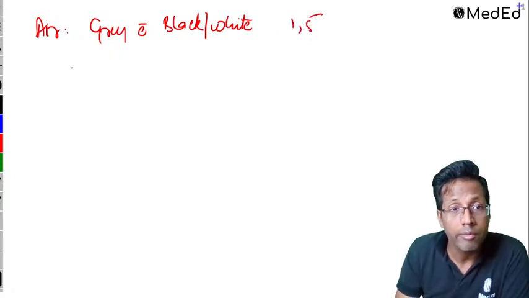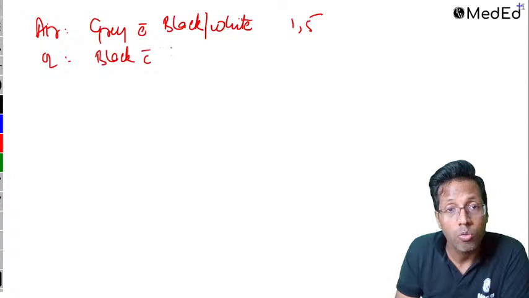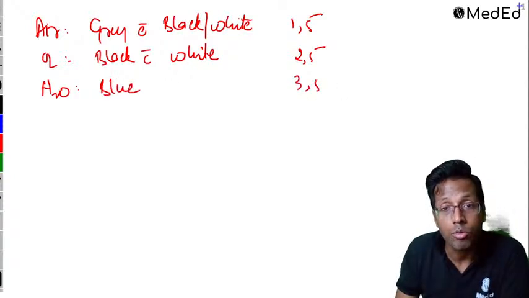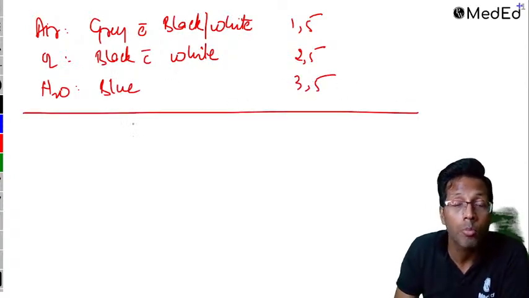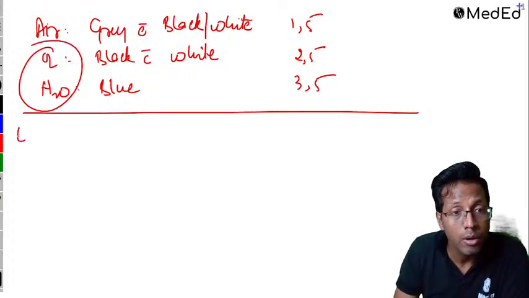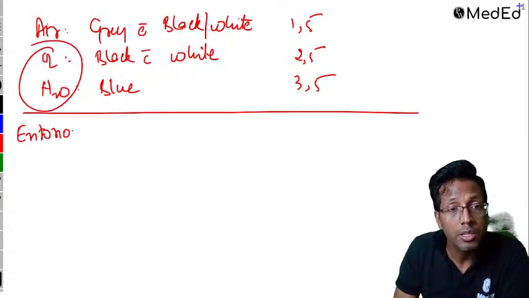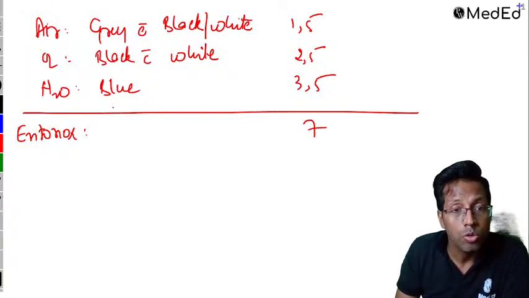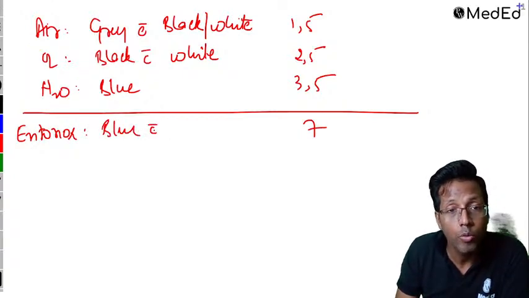The number is 15. The next one is oxygen. This you have black body with white shoulder. This is 25. You have nitrous oxide. These are 3 important ones, blue, and 3 and 5. So these 3 are the most important that you people need to know. Apart from that, Entonox is a combination of this. Entonox. The biggest name has the biggest number 7, right? Entonox. So this is blue with white, or blue with blue and white.